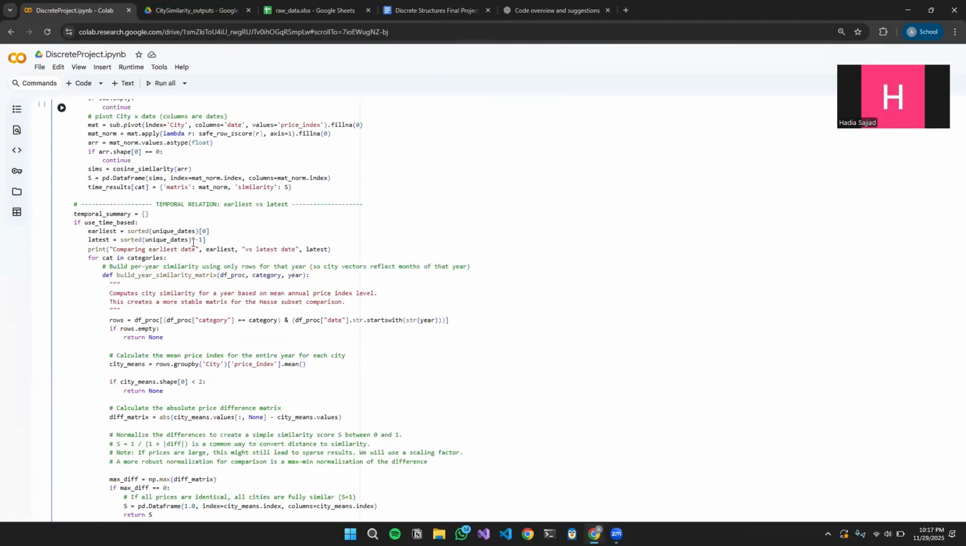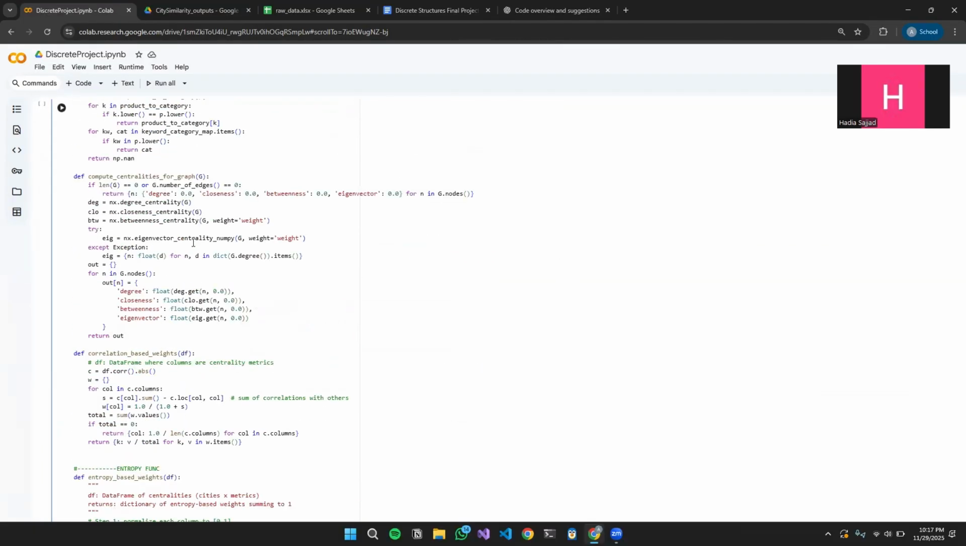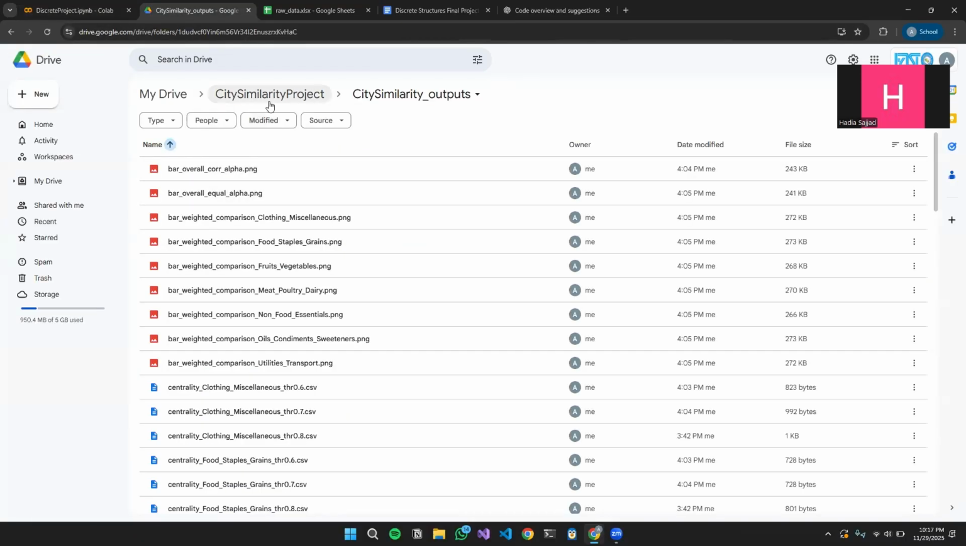And the dataset for that is accessible through a Google Drive link, making the workflow fully transparent and reproducible.